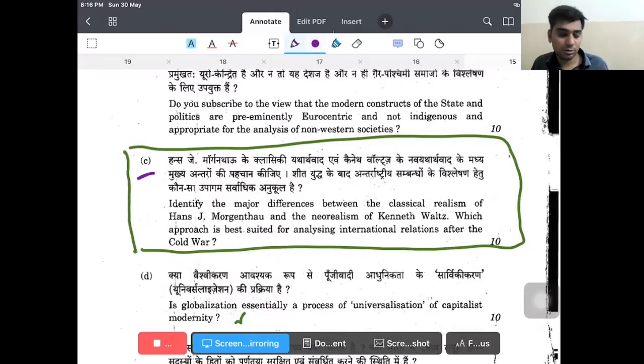Because Kenneth Waltz, I said in our discussion that he is a Cold War thinker, Cold War theorist. But after the end of the Cold War, if there is one scholar who has given the perspective of realism in the international world order, then definitely the credit goes to Mr. John Mearsheimer, because of his book, The Tragedy of Great Power Politics, which was written in the year 2001 after the end of the Cold War. There we have discussed this. So we can say which is the best suited analysis for international relations, though both have insufficient analysis. Rather, the best approach as far as realism is concerned, the offensive realism of John Mearsheimer. Again, you can say that both of them are not to such extent.